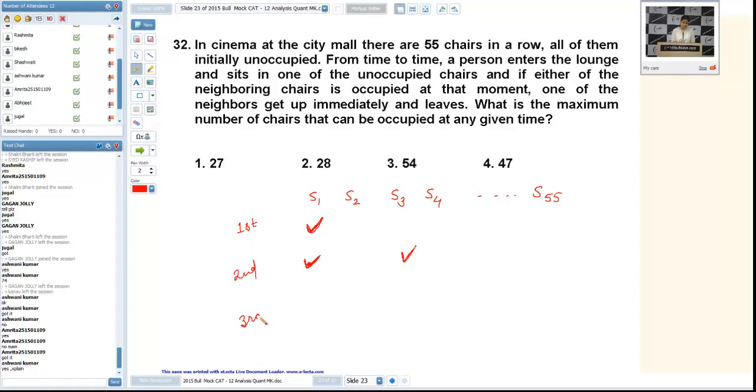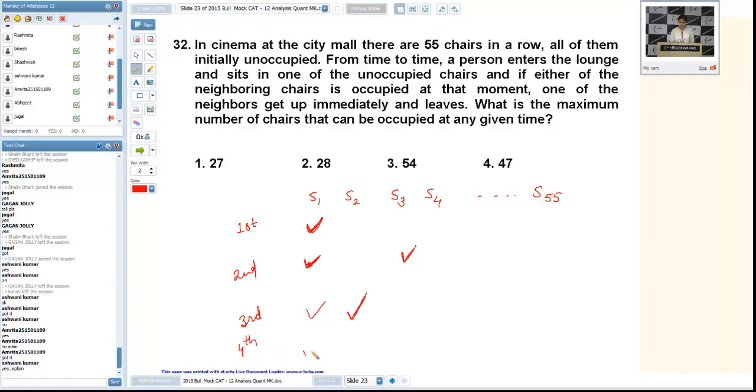Now let us assume that the third guest is coming and he is sitting at S2 chair. Now if he is sitting at S2 chair, one of the adjacent neighbors will go out. So suppose the guest sitting on S3 is moving out. That's why after the third guest comes, we are getting first two chairs occupied.